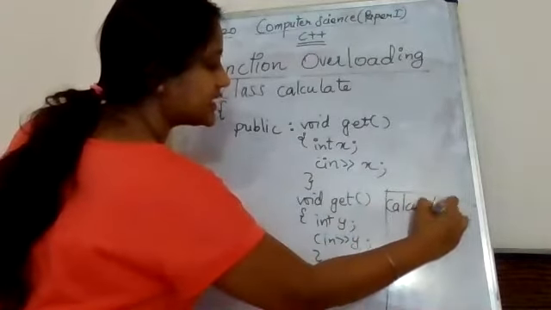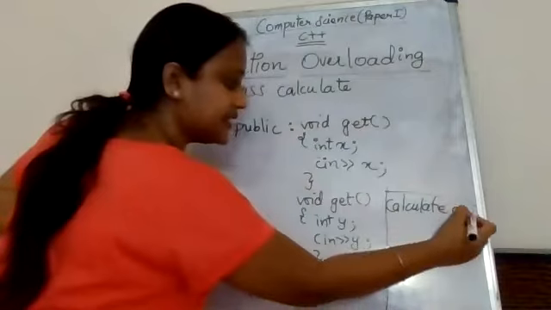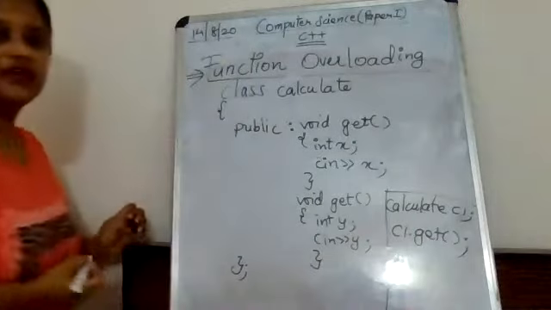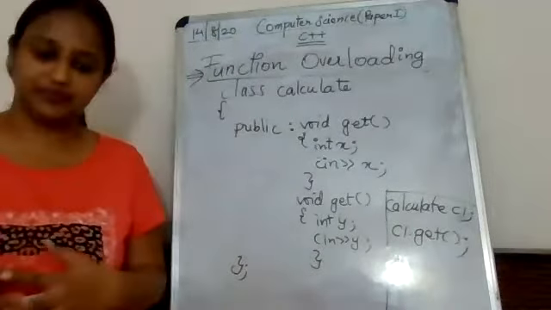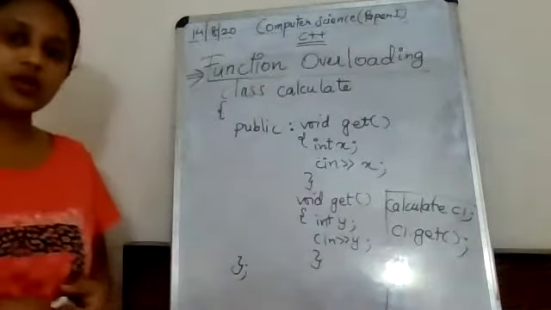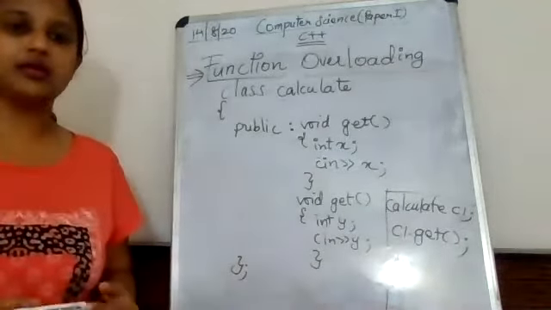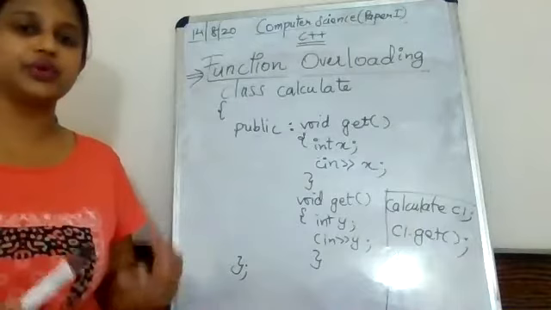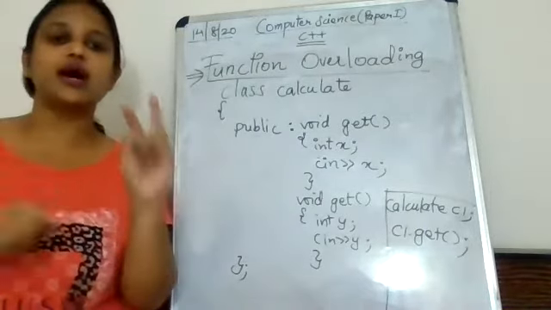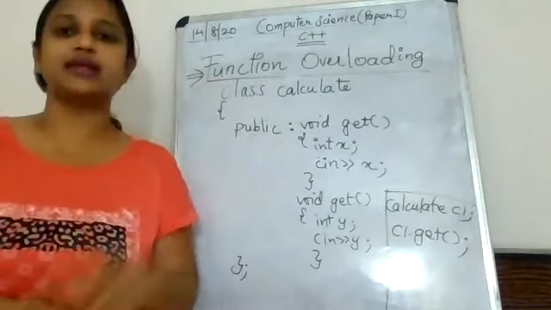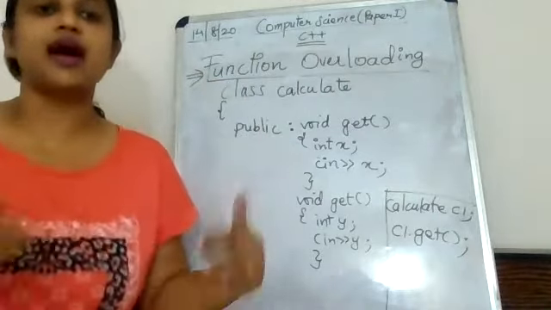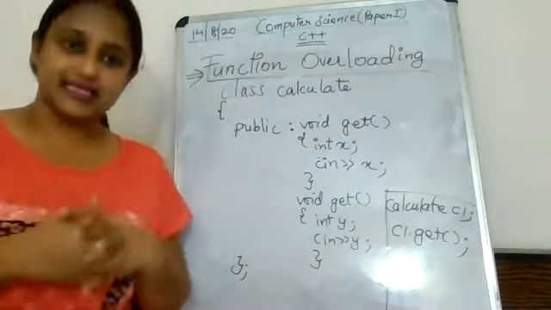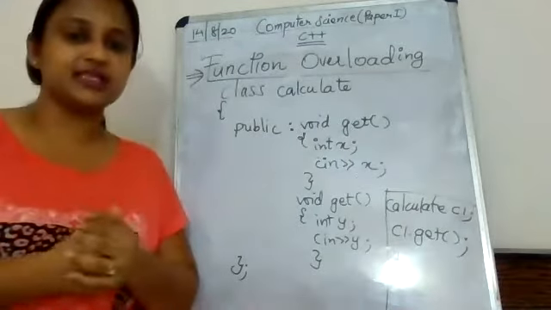Now I'm creating an object. You won't be able to see the downboard, that's why I'm writing over here. I created an object of calculate, suppose C1. I write C1 dot get. Will there be an error in the program? Yes. What will be the error? What will be the error according to you if suppose there are two students named Aryan in the class? I say Aryan. Exactly, which get should come? Yes, Chahat, you have given the right answer.